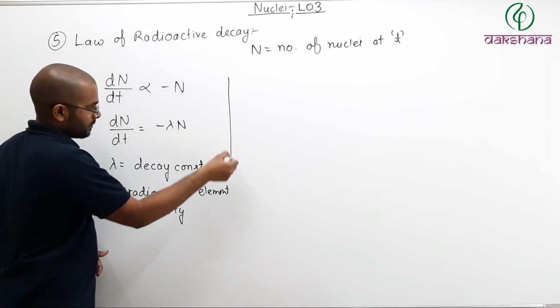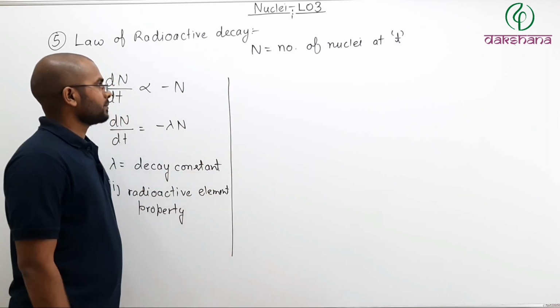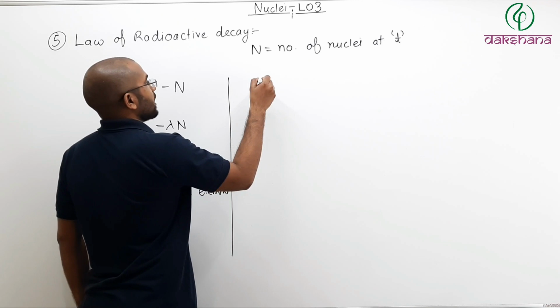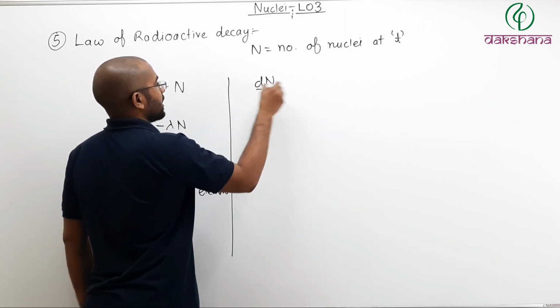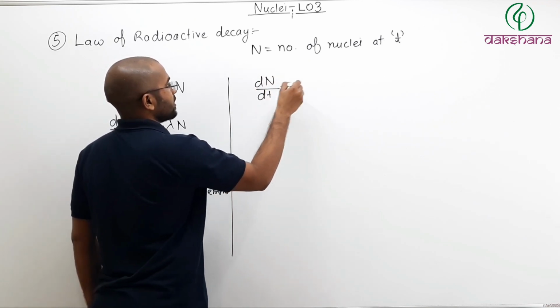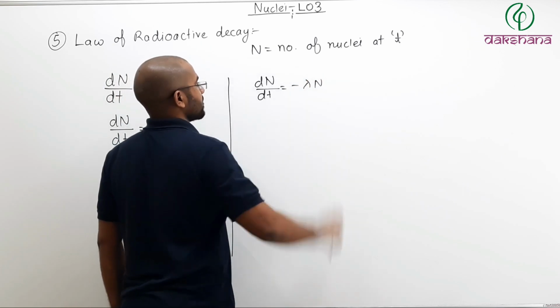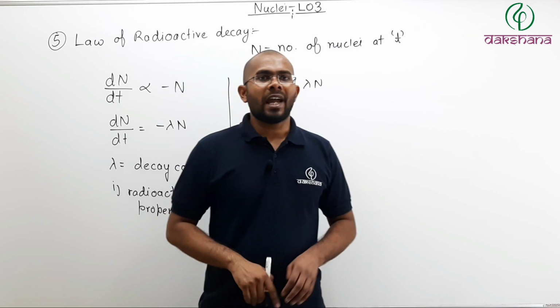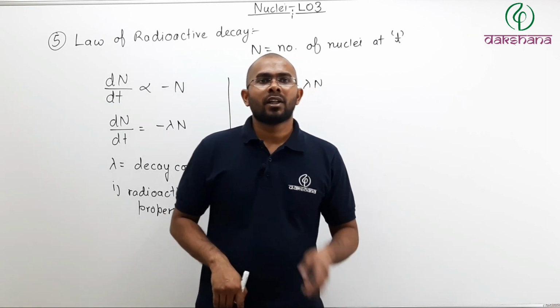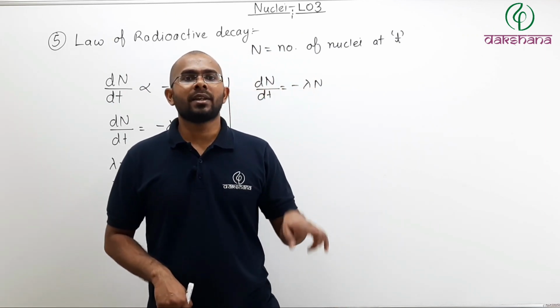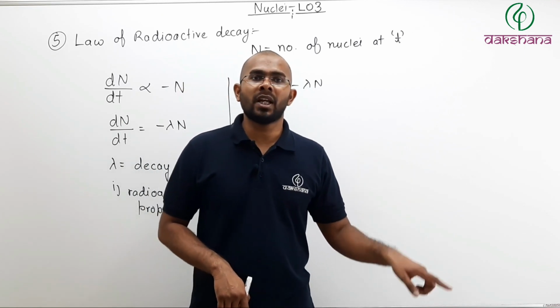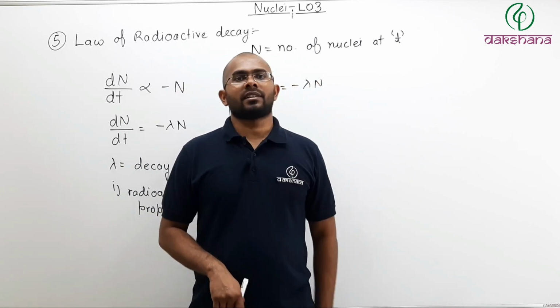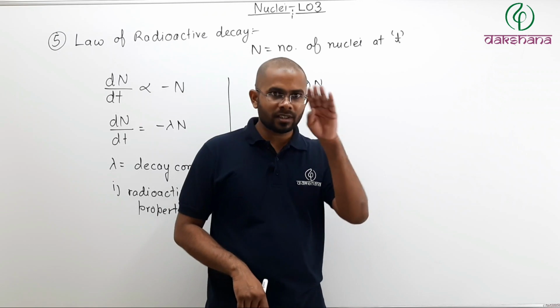Now, we write this as dN by dt equals minus lambda times N. What this tells us is the rate at which the total number of nuclei present in a given sample is decreasing, changing, coming down.